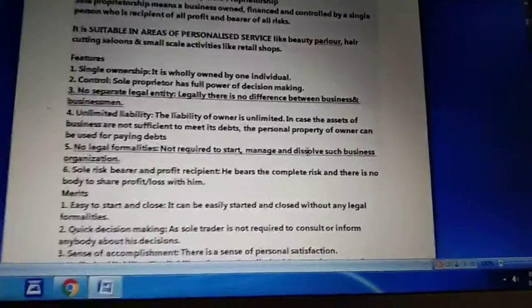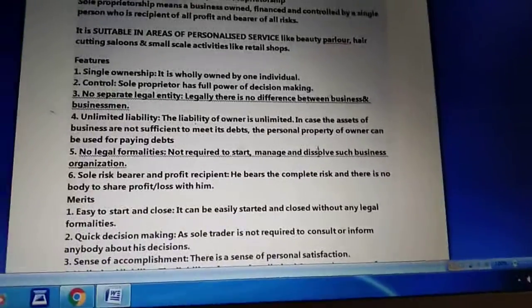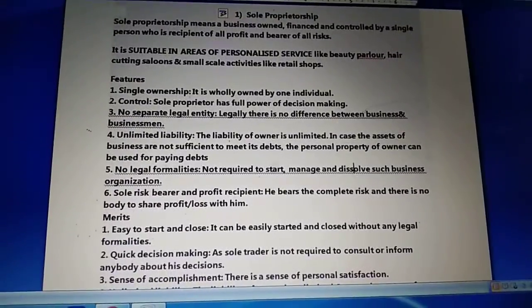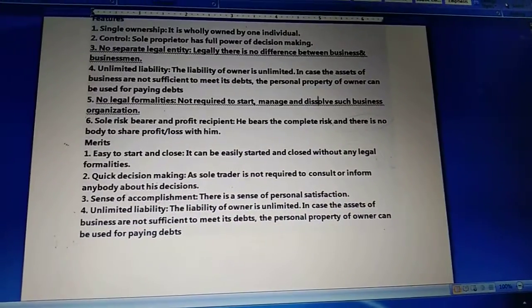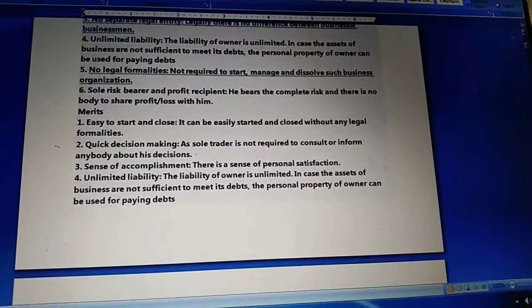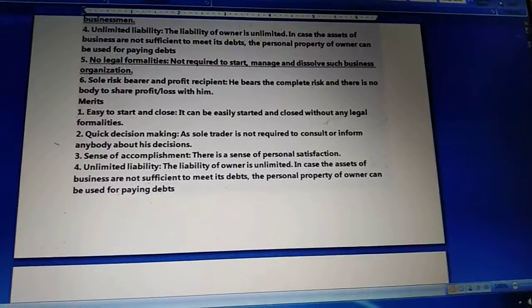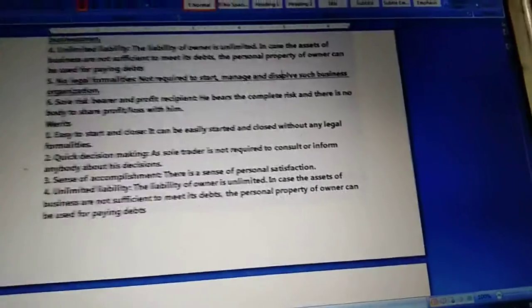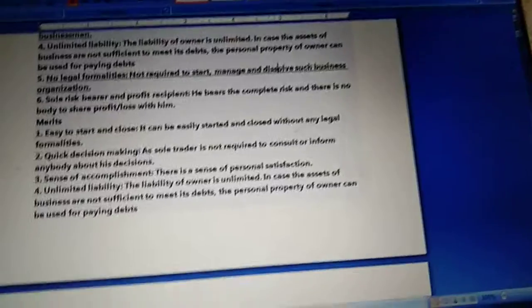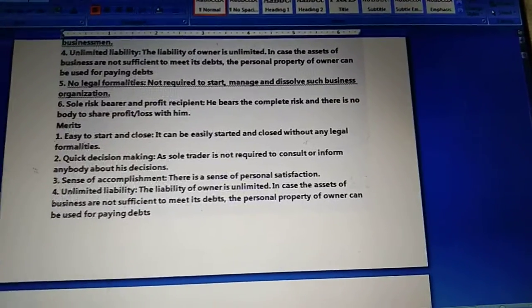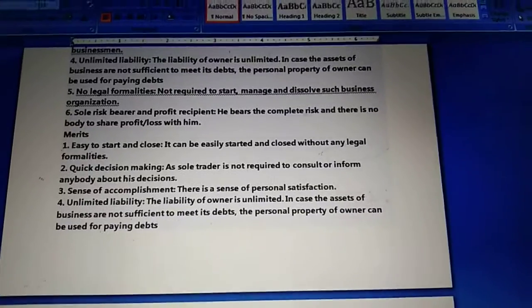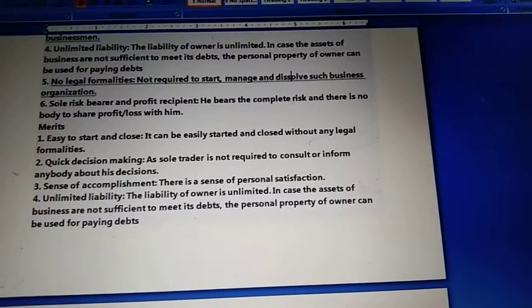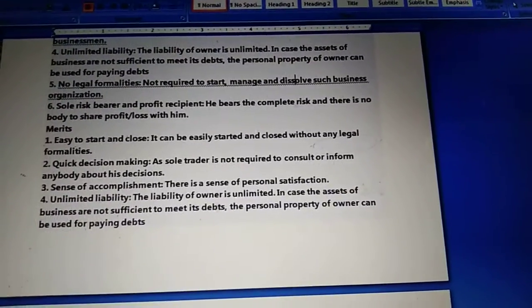Now next we are going to read about the merits of sole proprietorship. Students, what are the different advantages we will get if we go with the form of sole proprietorship? First, it is easy to start and close. As we have already read in the features, a sole proprietorship business does not need lots of legal formalities, so we can easily start it or easily close it.